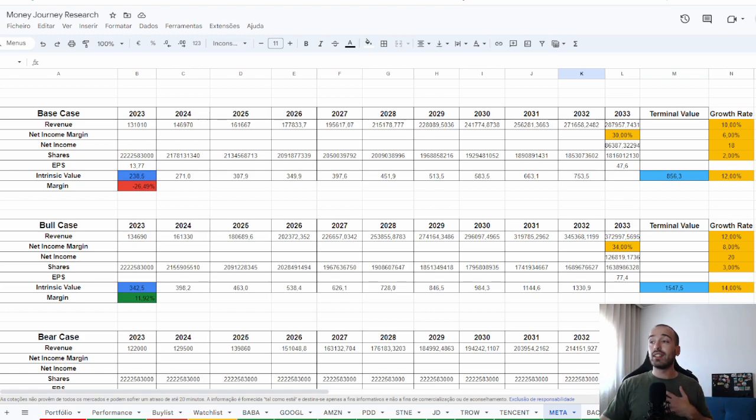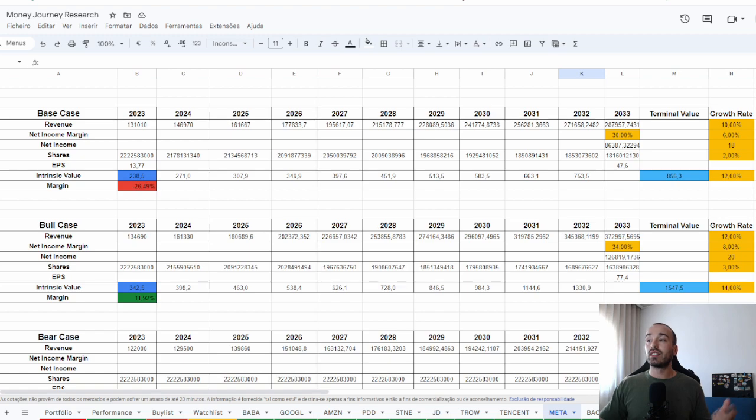So for my base case, the terminal value in 10 years, using a 10% and 6% annual growth rate with 30% margins, assuming a PE of 18, the value I found out for Meta, it's $856 for the investment in 10 years.